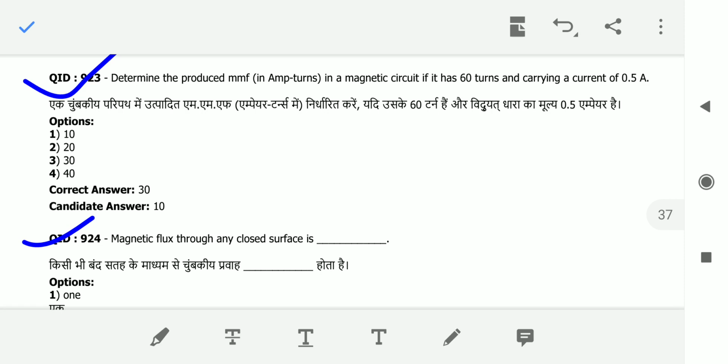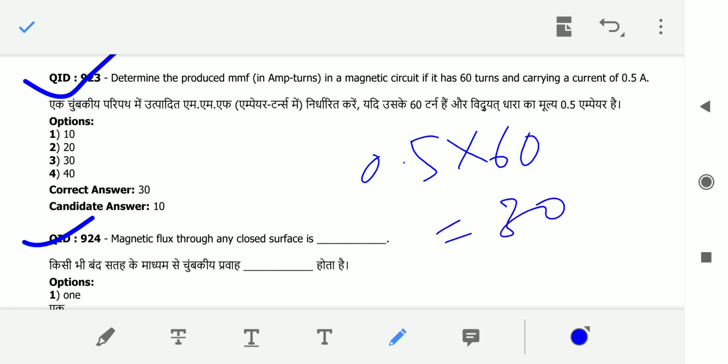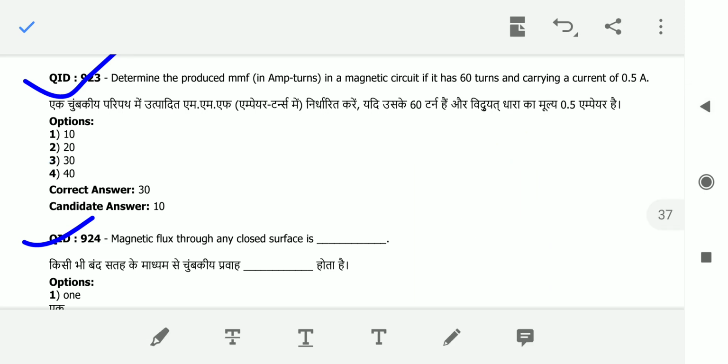Determine the produced MMF in ampere turns in a magnetic circuit if it has 60 turns, carrying current 0.5 amperes. What is he asking, sir? MMF units are ampere turns, which itself tells you ampere into turns. That means 0.5 into 60, which is equal to 30. So the answer is 30.